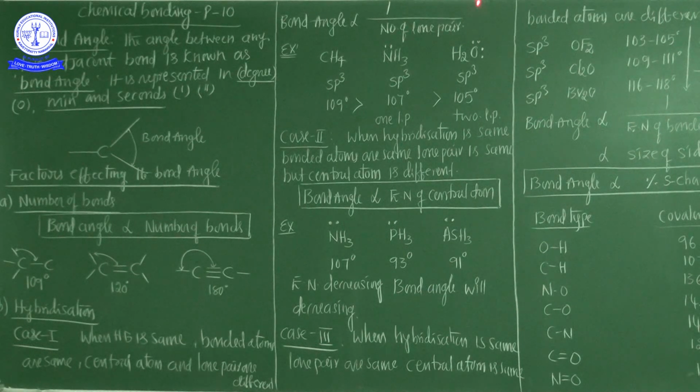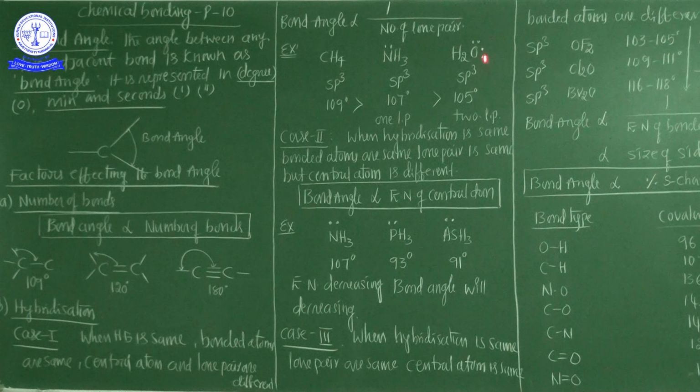As the number of lone pairs of electrons increases, the bond angle decreases. What is the reason? You know that very well: repulsion forces, lone pair to lone pair. So the important thing here is, when the hybridization is the same and the bonded atoms are the same, but the central atom's lone pairs differ, the bond angle depends on them. The bond angle is inversely proportional to the number of lone pairs of electrons.